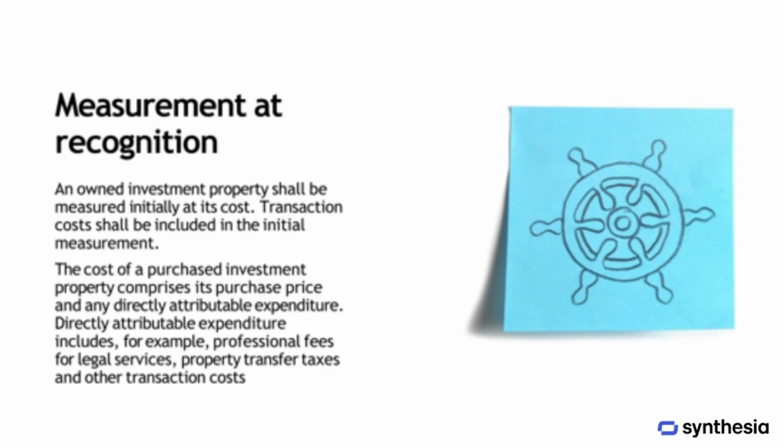An owned investment property should be initially measured at its cost. This cost includes transaction costs, which are part of the initial measurement. The total cost of a purchased investment property consists of the purchase price and any directly attributable expenditures. Examples of these expenditures include professional fees for legal services, property transfer taxes, and other transaction costs.